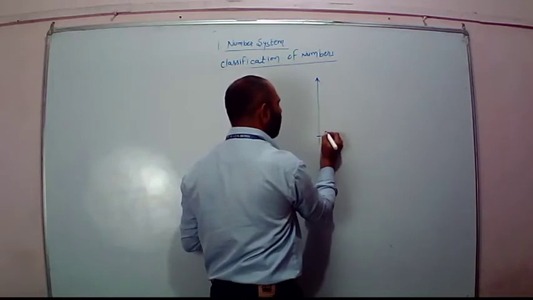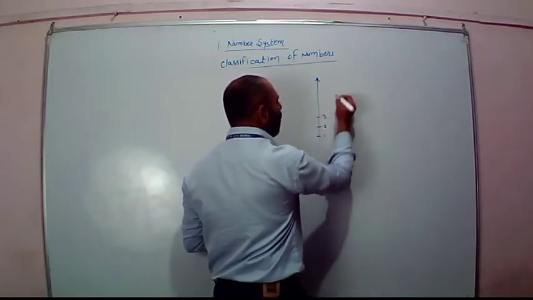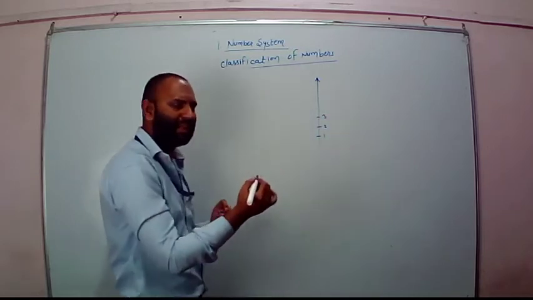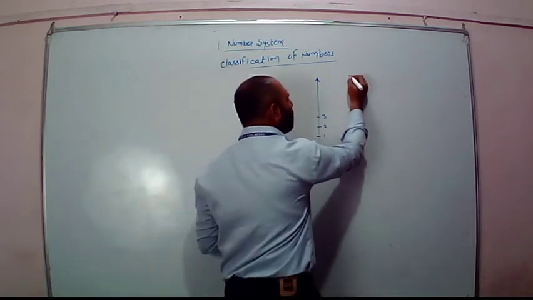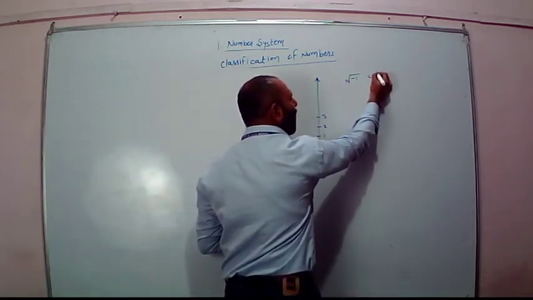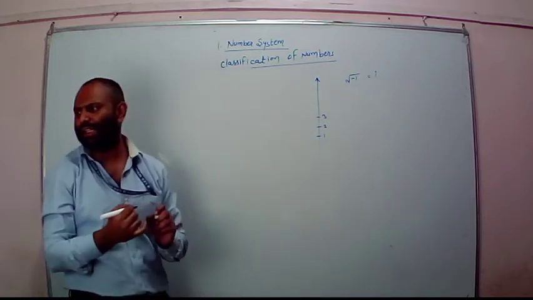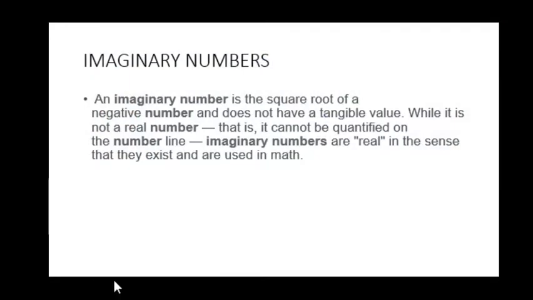So that's why the numbers which have been represented on the y-axis are known as imaginary numbers. An imaginary number is recognized as root of -1, that is equal to i. You can see that in the definition. The definition says an imaginary number is the square root of a negative number and does not have a tangible value.